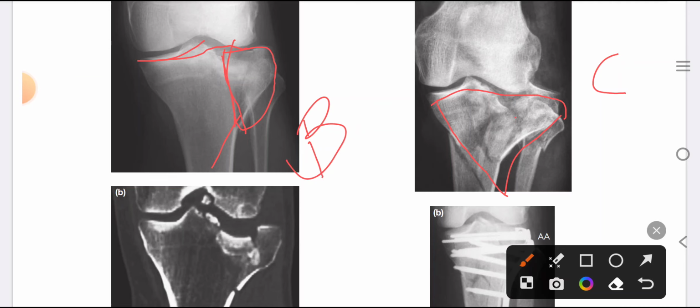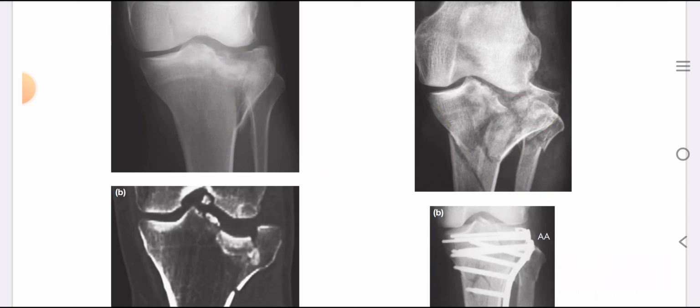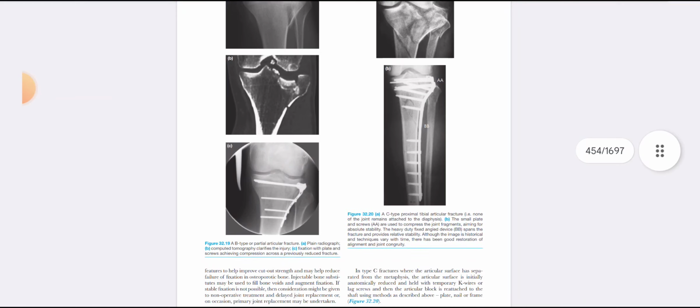So this has also been treated with plate fixation, and more or less the exact anatomic reduction has been achieved, but it is not 100%, and it is not possible to achieve 100% in such comminuted fractures, but a nearly good reduction has been achieved.